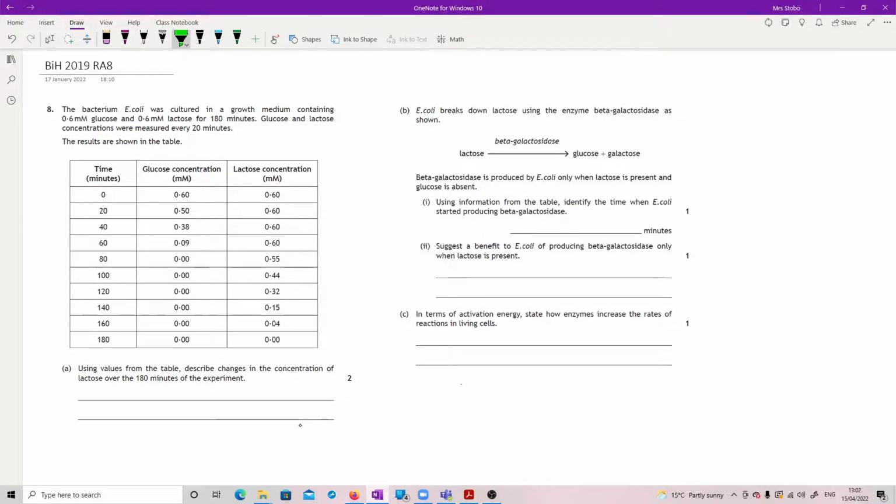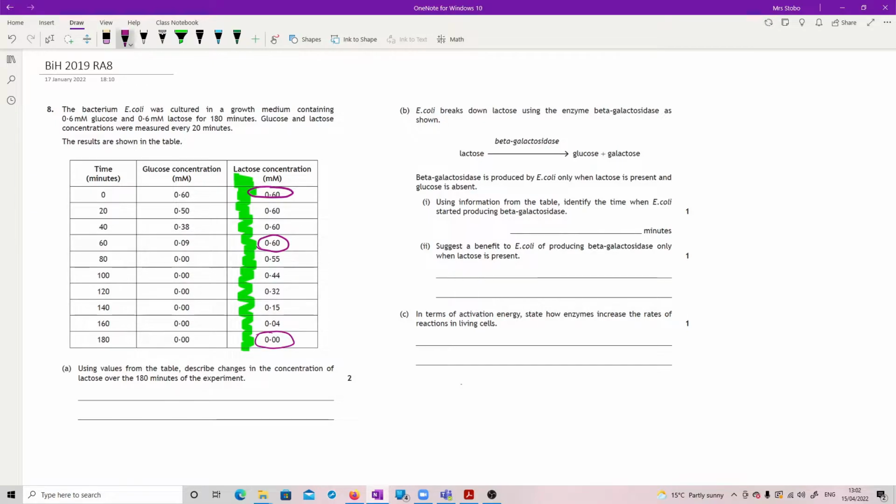So we treat this like something that had been plotted on a line graph, and you're just asked to describe. So at 0, the lactose concentration is 0.6 millimolar. It remains that until 60, and then it decreases to 0 by 180. Treat it exactly like it was a graph and you were having to tell people where the points were, okay, where the points change. And that's your mark.